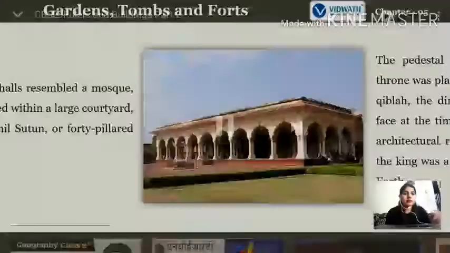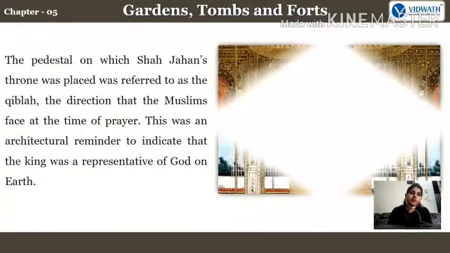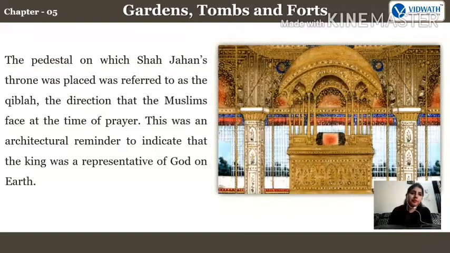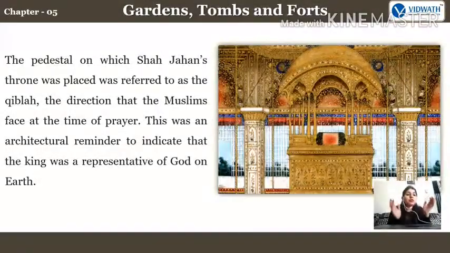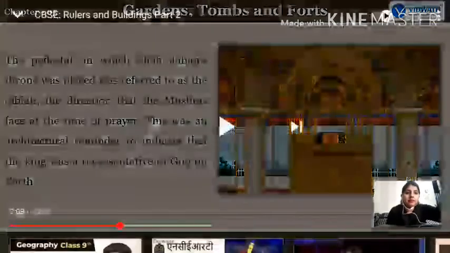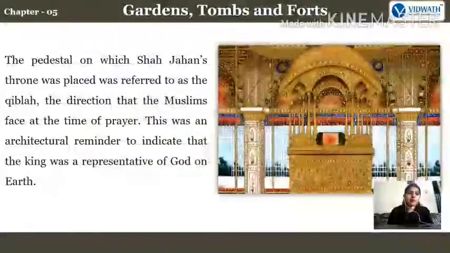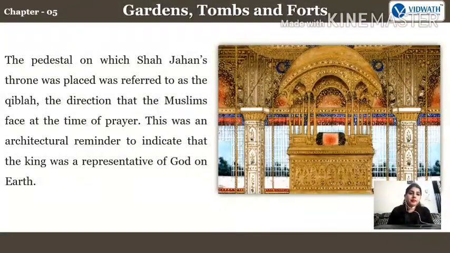The pedestal on which Shah Jahan's throne was placed was referred to as the Qibla, the direction that Muslims face at the time of prayer. What is a Qibla? That is the direction Muslims face when they sit to pray. Fine, that is called the Qibla. It was an architectural reminder to indicate that the king was a representative of God on earth.